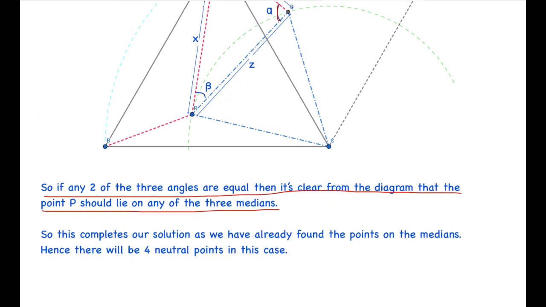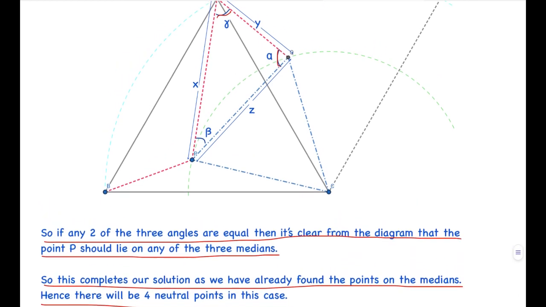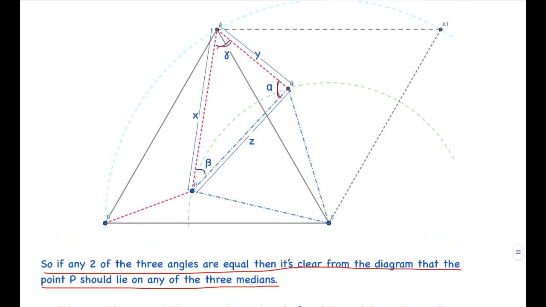So this completes our solution, as we have already found the points on the medians, hence there will be 4 neutral points in this case. Basically we proved here that for such a neutral point to exist, it should lie on the medians, and we had earlier calculated that there will be 4 such points on the medians. So there will be only 4 such points in total.